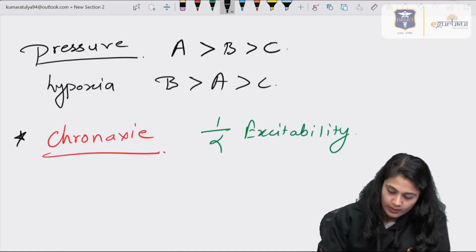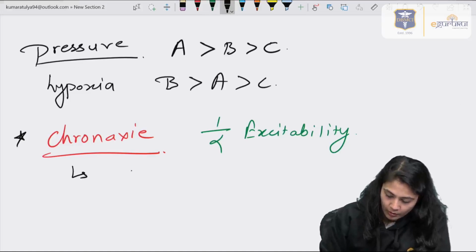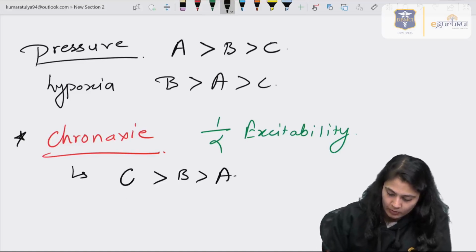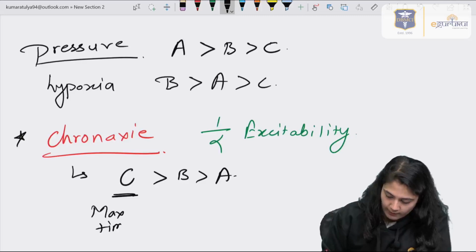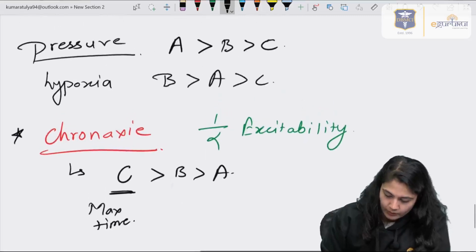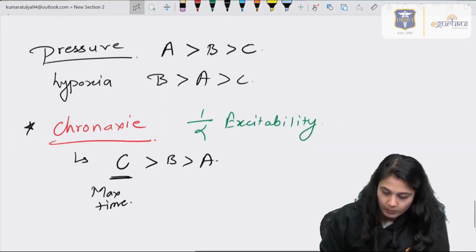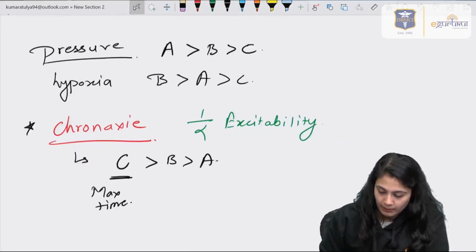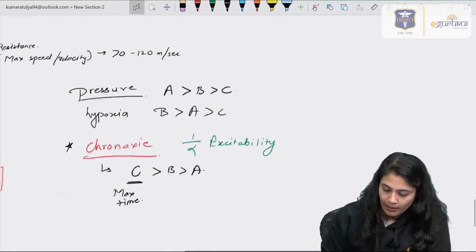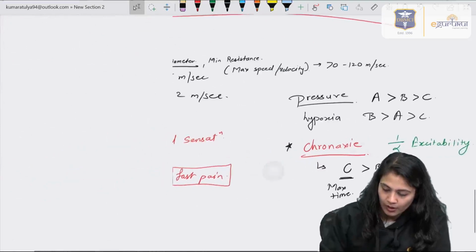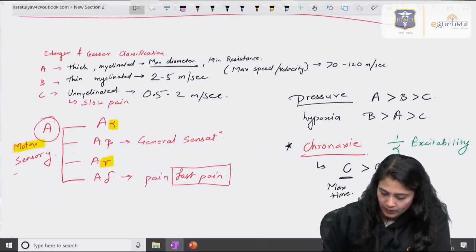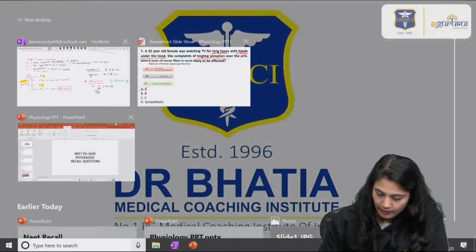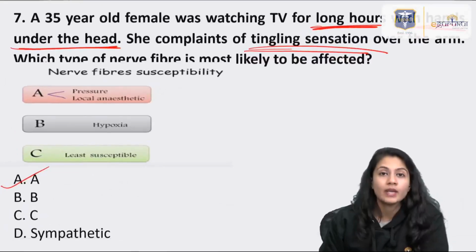So the order should be C fibers, then B fibers and then the A fibers, because C fibers will take the maximum time. So that is about the Erlanger-Gasser classification and the related questions that can come in the exams.